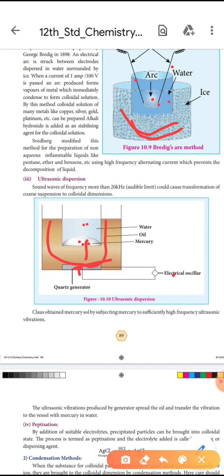In this ultrasonic dispersion, the ultrasonic vibration produced by the generator spreads to the oil. That oil transfers the vibration to the vessel of mercury in water. The mercury is split into colloidal particles.